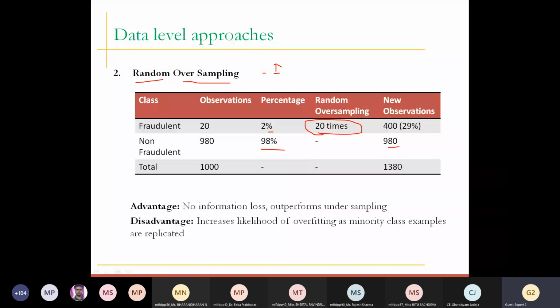When you perform this replication a number of times and feed this data to your model, it is very obvious that your model will be overfitted, because the same transactions have been provided so many times. There are no thresholds, there are no boundaries. You are going to repeat the same transaction again and again, so it will lead to an overfitting problem. So these two techniques are not at all recommended.